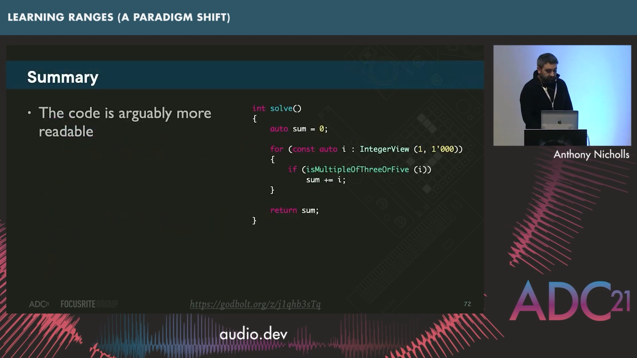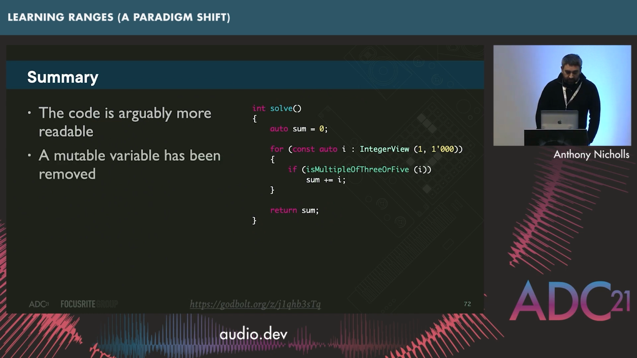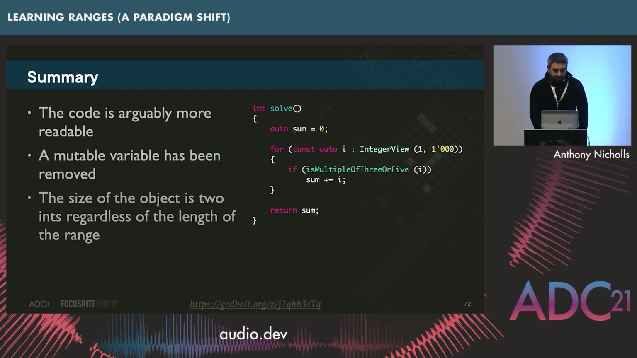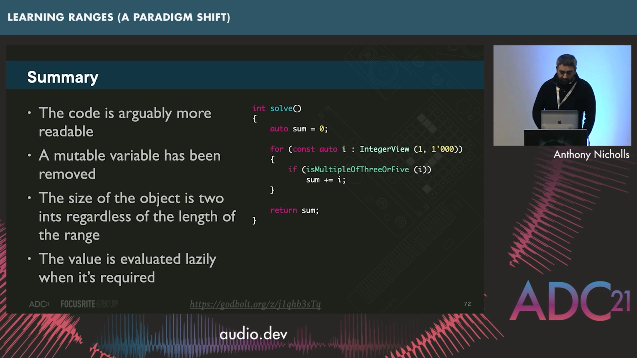So the code is arguably more readable. A mutable variable has been removed. And now the size of the object is just 2 ints, regardless of the length of the range. So the important thing here is the value is being evaluated lazily when it's required. It doesn't evaluate all of these values, even if it doesn't need them, like if we break out of the for loop, for example.